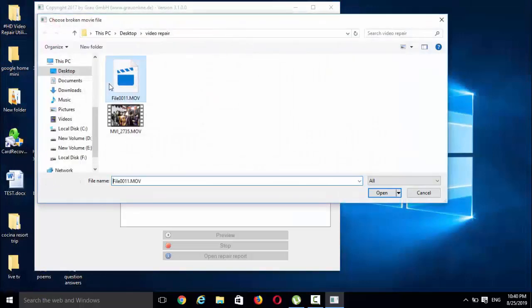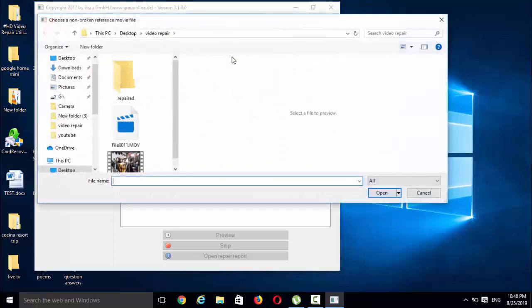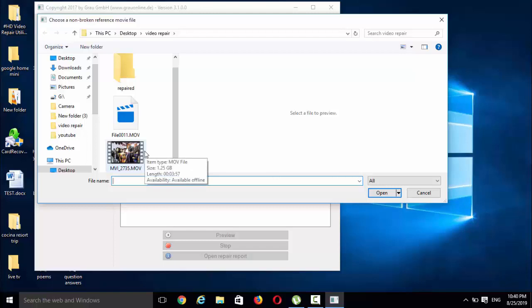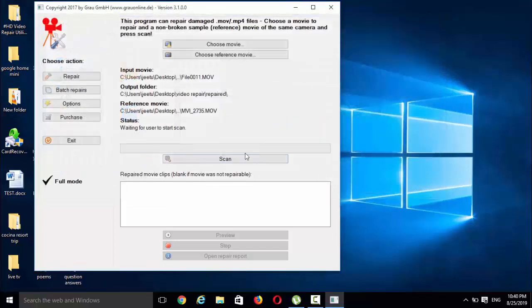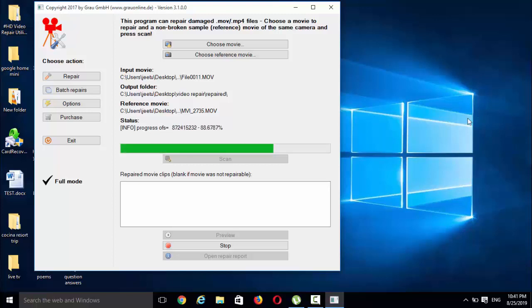Choose movie. In choose movie, select that corrupted file. Now choose reference movie, just select the working file which has been recorded from the same device. Okay, I select this one. When I scan, it won't take much time, only 15 to 20 seconds, maybe 30. It depends on the size of the file, but this file is about to be done.